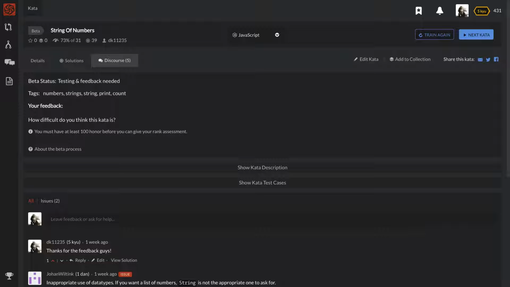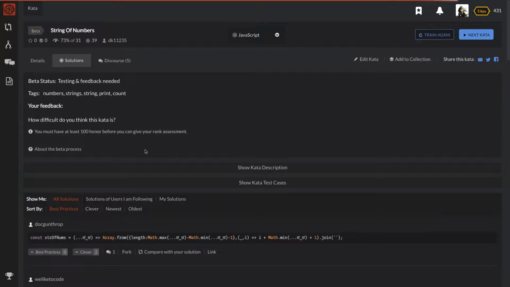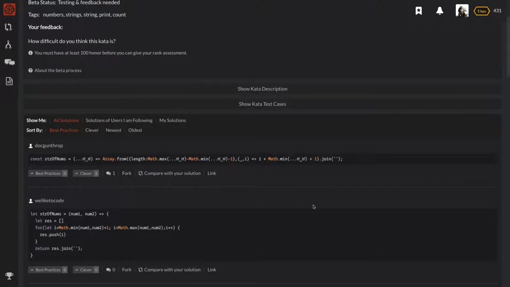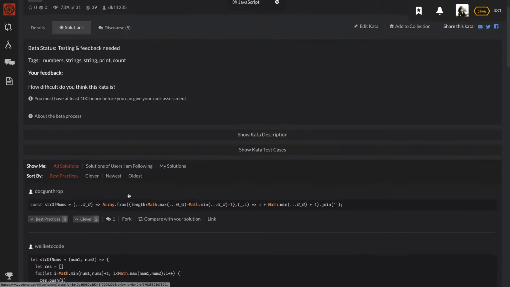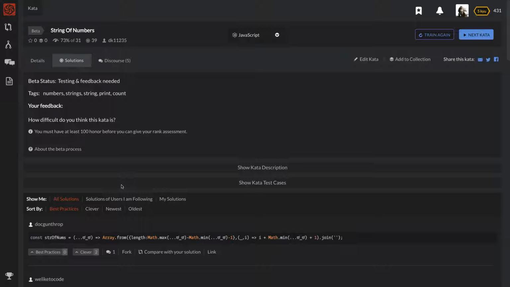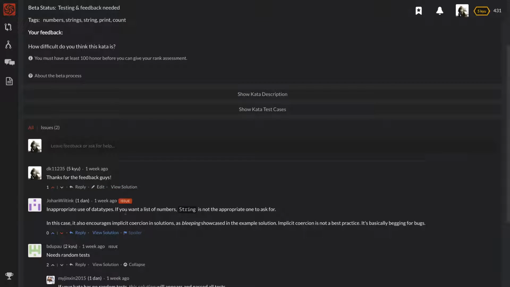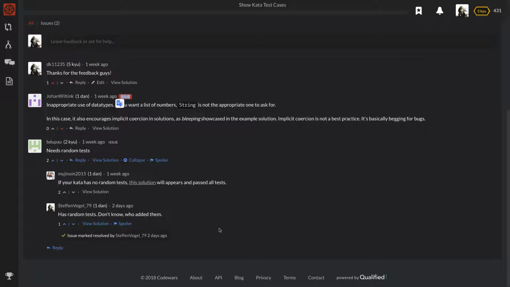it is still in beta, as you can see right over here. This is my question that I made, String of Numbers, and it looks like it's still in beta, but at the same time, it looks like people have been solving it. I don't know if these are people who have access to beta questions. I know people do, but if you look at all these people, they are solving it. I'm not sure when exactly it's out of beta, but we have had people comment on it, flagging issues on this question, and we're going to look at that today and see how we can solve some of them.